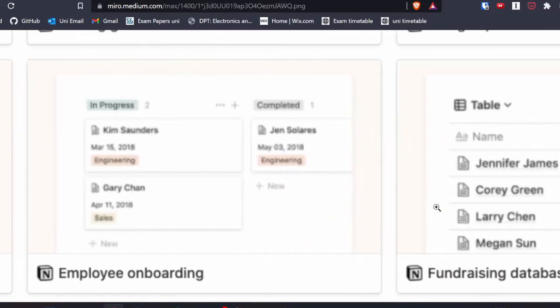So my advice to you is that maybe just delete all those templates and start everything from scratch and just learn the features in Notion. You don't have to learn all of them, just learn some of them essentially.